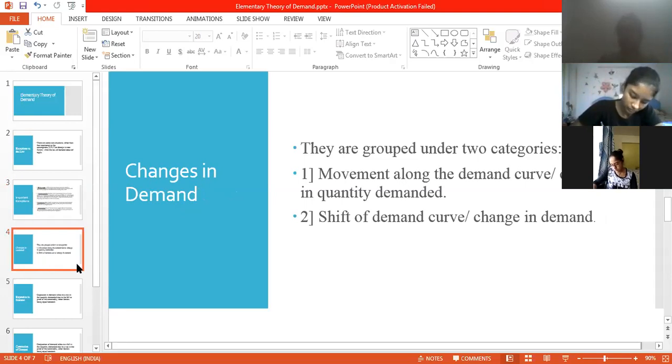In my personal experience, what I'd like to tell you all is that you could refer to the second part, that is change in quantity demanded or change in demand. So the first one, movement along the demand curve, you could also be asked as a question in terms of change in quantity demanded. And the second category is shift of demand curve or a change in demand. You have to learn these two concepts, otherwise you won't be able to memorize them.